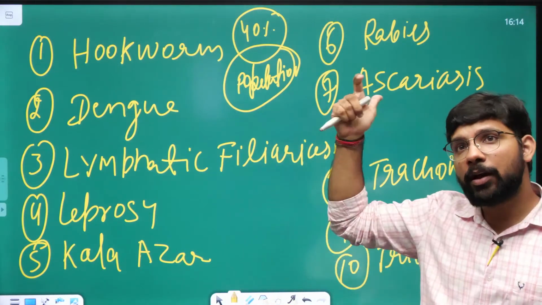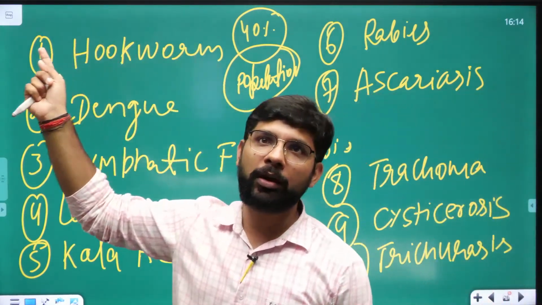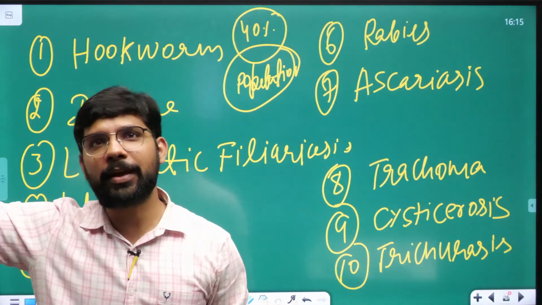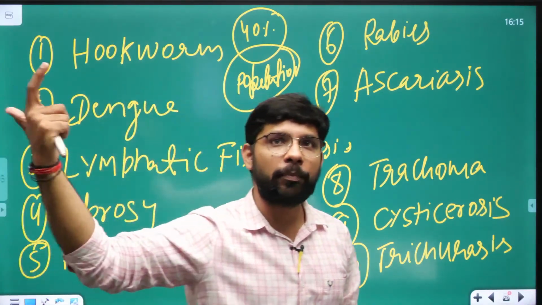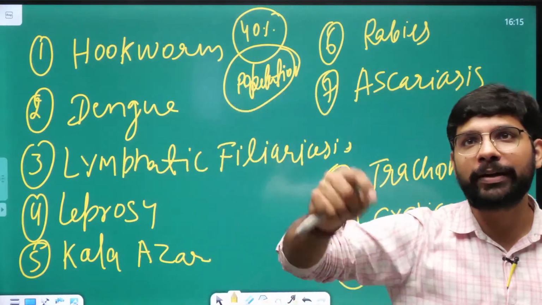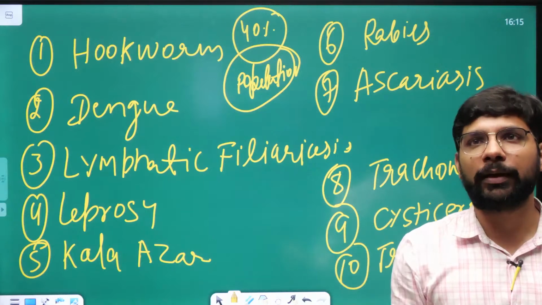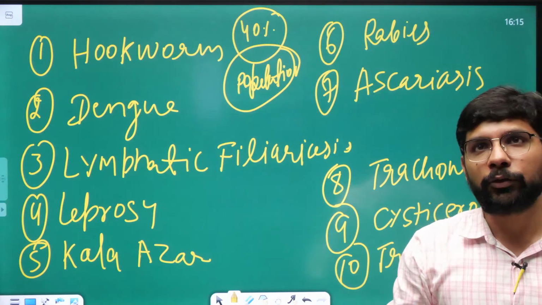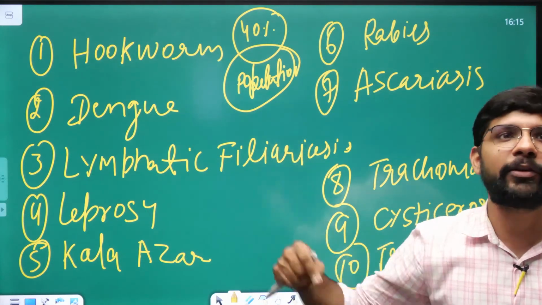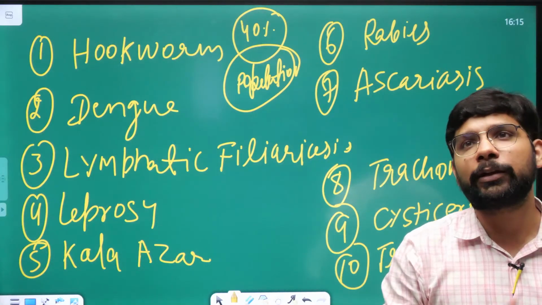So you can think about it. What can be the economic cost on the government? Economic cost government को कितना आ रहा होगा? What is the social cost to the government? What is the economic cost to the individual? Those who are spending crores of money, lakhs of money, or thousands of money to treat these NTDs, who are continuously impacted by the neglected tropical disease.